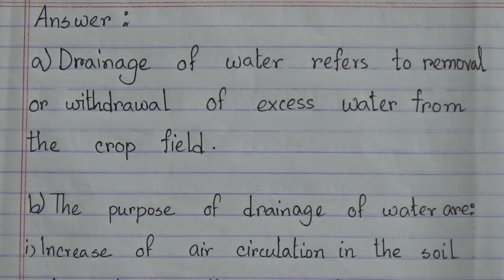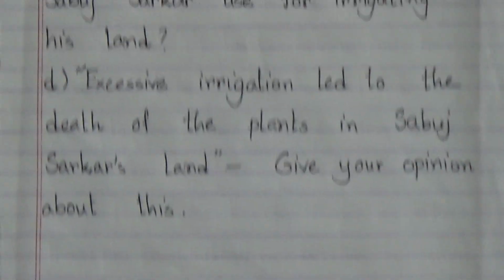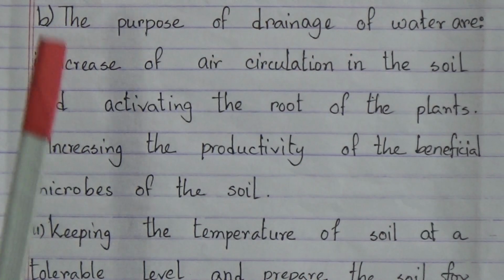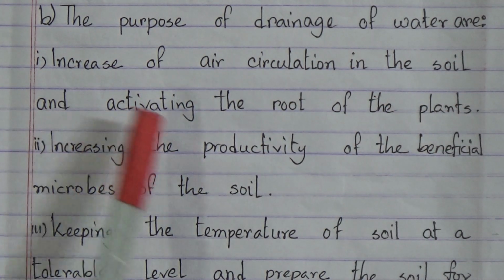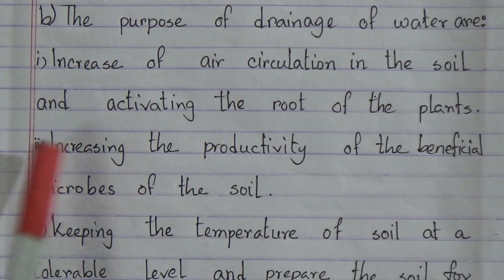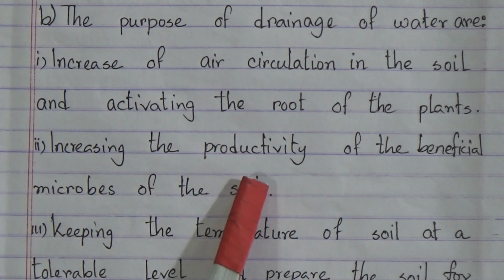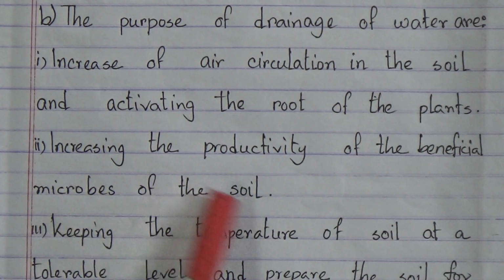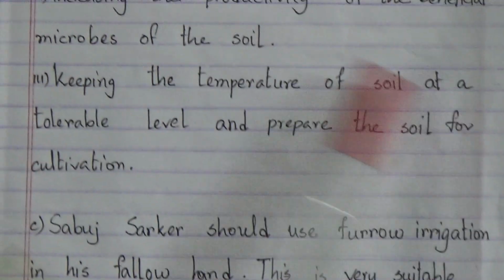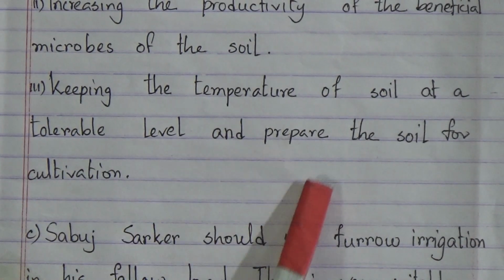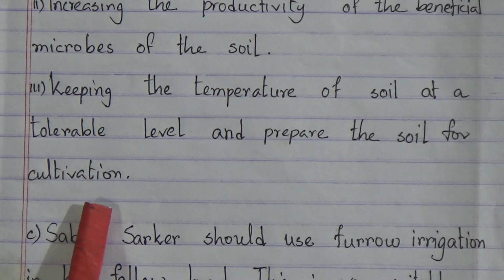Number B. Explain the purpose of drainage of water. The answer is, the purpose of drainage of water are: number 1. Increase of air circulation in the soil and activating the root of the plants. Number 2. Increasing the productivity of the beneficial microbes of the soil. Number 3. Keeping the temperature of soil at a tolerable level and prepare the soil for cultivation.